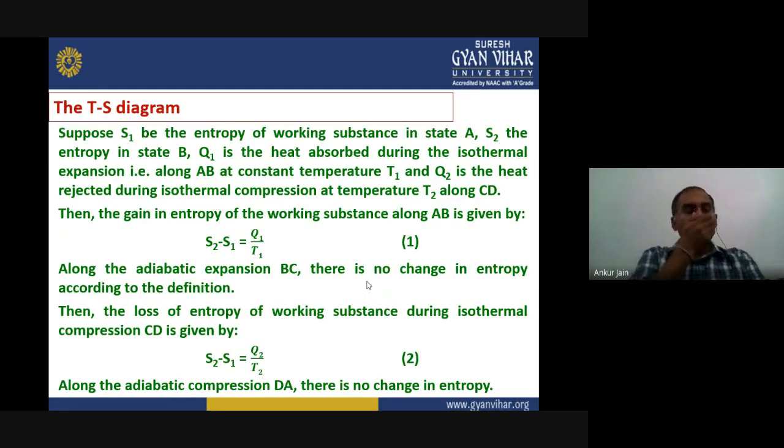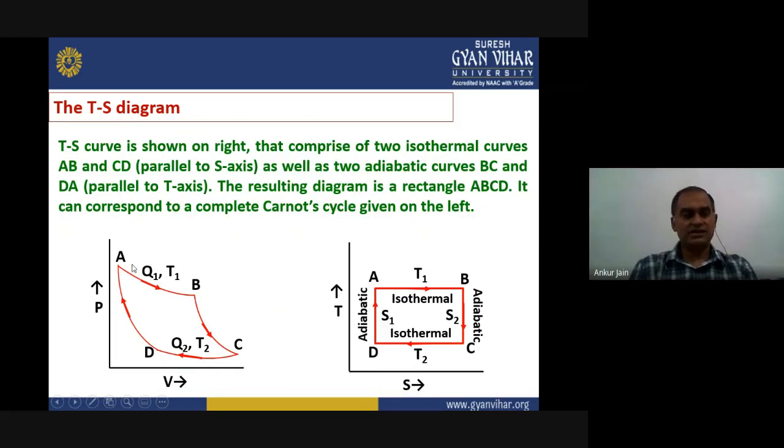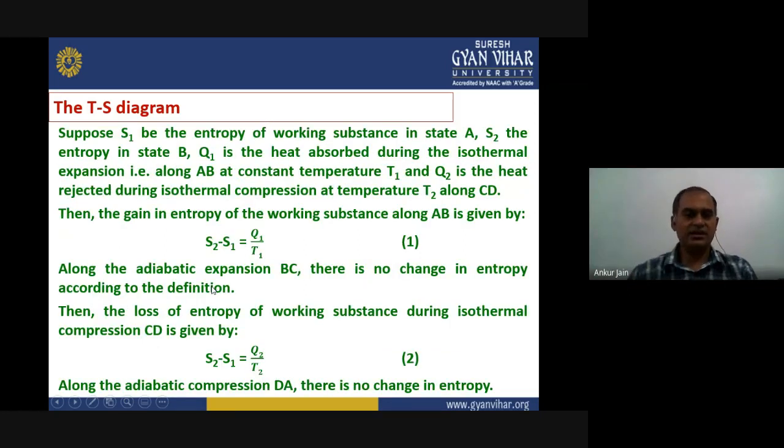Now let us assume that S1 is the entropy of the working substance in state A. When we are starting, this is the initial point, and S2 is the entropy in state B. In this time, Q1 is the heat absorbed during this isothermal expansion. We have already seen in this curve, Q1 is the isothermal expansion and T1 is the temperature from A to B, right? That's what is written here.